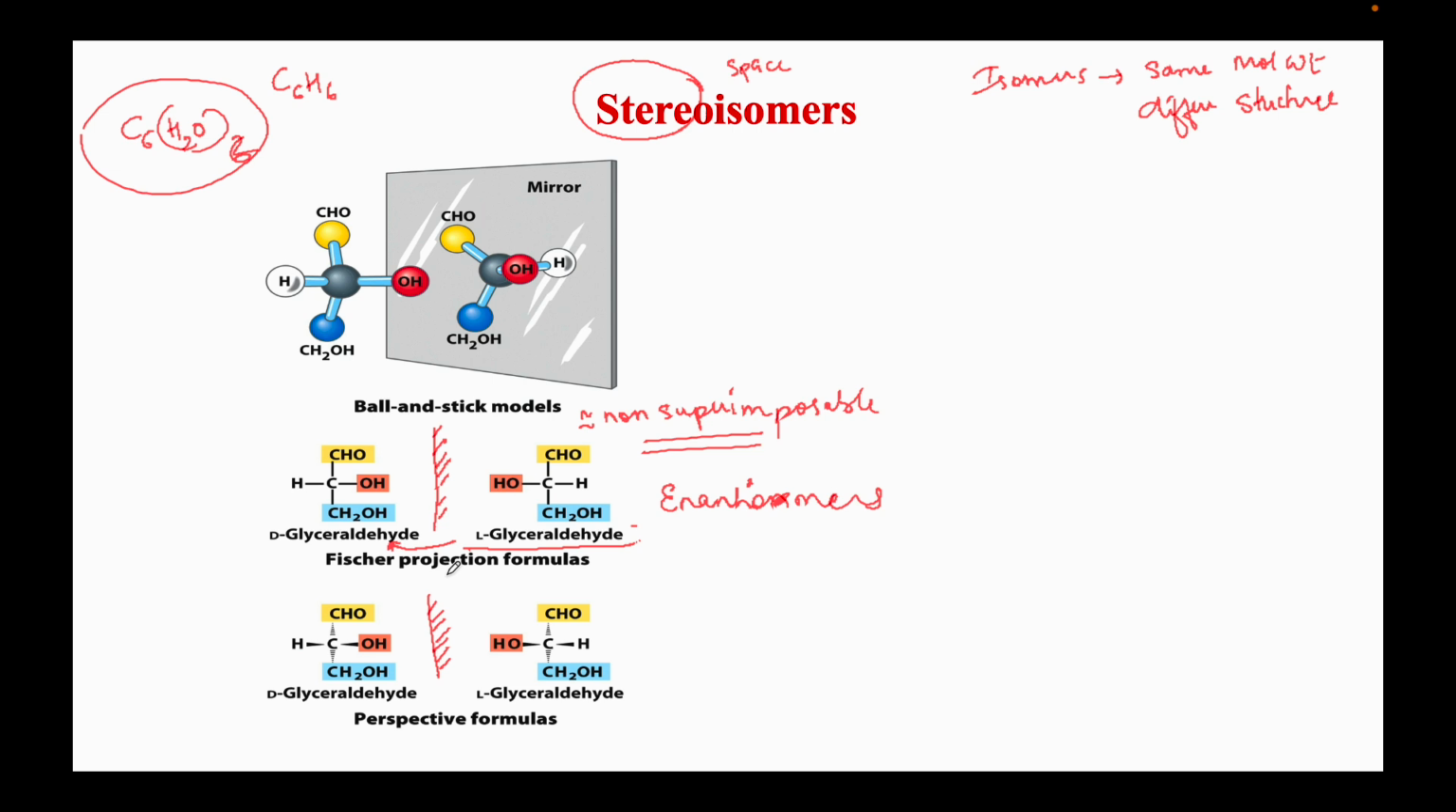Inside the cell, we generally observe D-glyceraldehyde. We have D sugars present in the cell, and D-glyceraldehyde is very different from L-glyceraldehyde. These are mirror images of each other, they are non-superimposable, and this is an example of enantiomers. And the opposite of enantiomers is diastereomers.